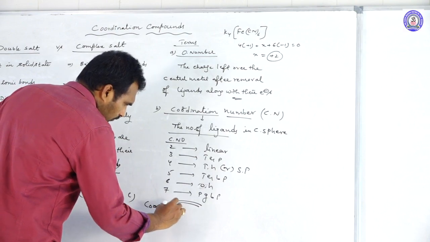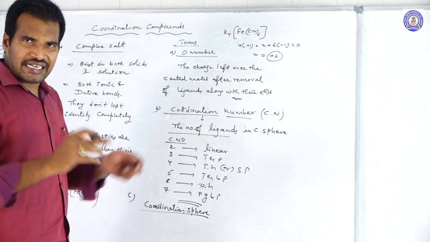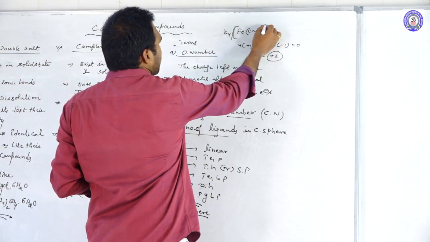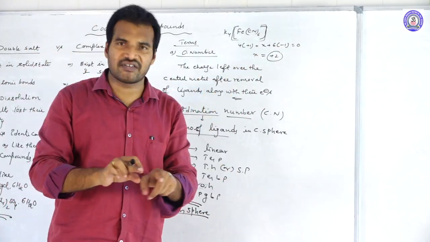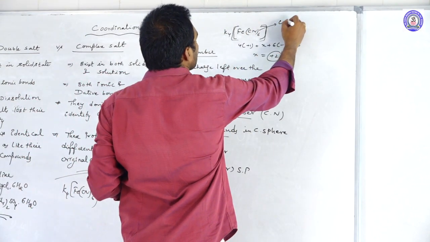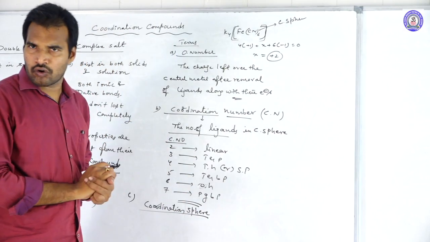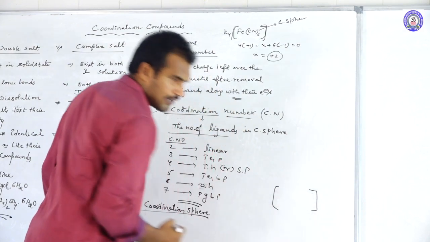Coordination sphere. Generally, when you are writing the coordination sphere, suppose this is a square bracket. The species represented within the square bracket, we call the coordination sphere. If you see the skeleton of the coordination complex, this is the square bracket.